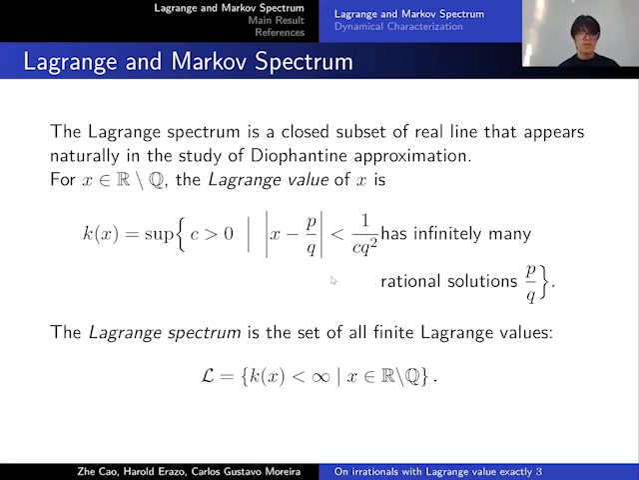First, let me introduce the background of Lagrange and Markov spectrum. The Lagrange spectrum is a closed subset of the real line that appears naturally in the study of Diophantine approximation. The Lagrange value of an irrational x, k(x), is defined as the supremum of constants such that this inequality has infinitely many rational solutions. And the Lagrange spectrum is the set of all finite Lagrange values, which we denote as L.